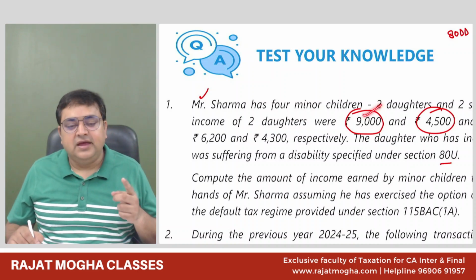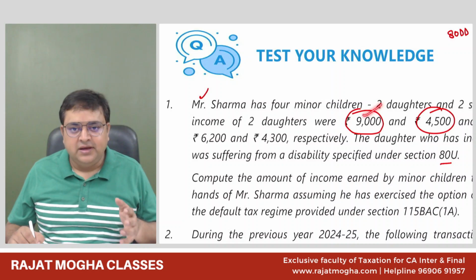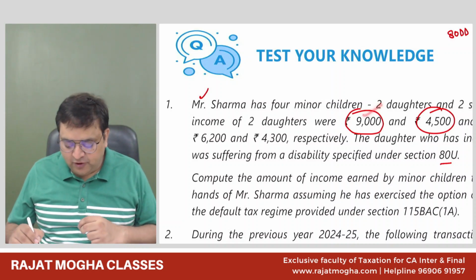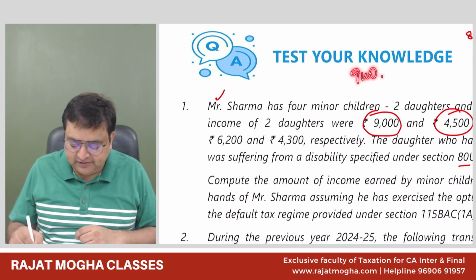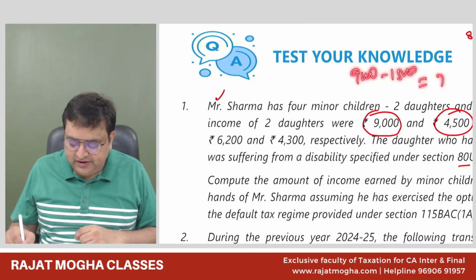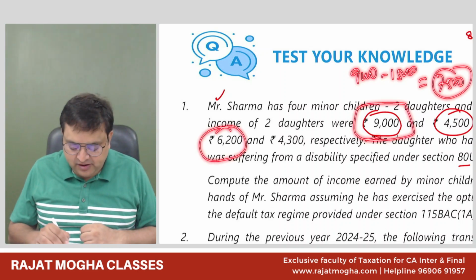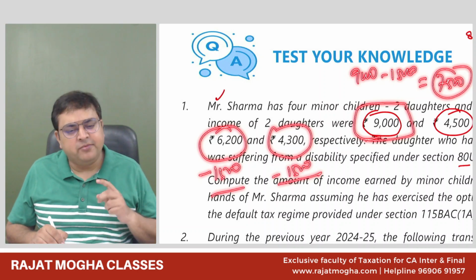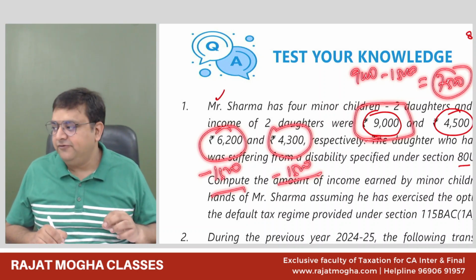If we were following the default regime, then 9,000 would be added in full. But in this question, we are following the optional regime. So 9,000 minus 1,500, so only 7,500 would be added with respect to this daughter. And with respect to the two sons, 6,200 and 4,300, we give 1,500 exemption for each of them. From each child, 1,500 is not per month. 1,500 is a fixed limit for the year.